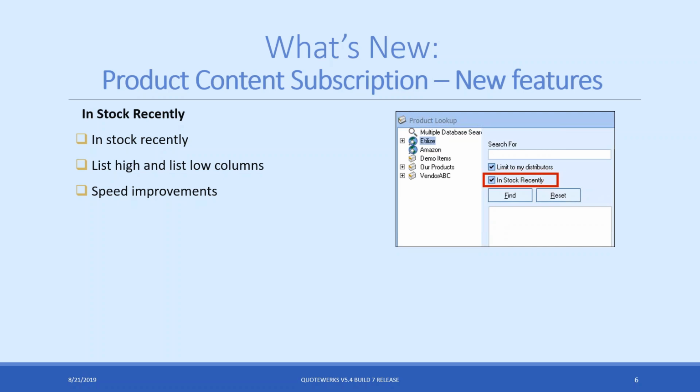We also added list high and list low columns for you. These are a great way to show you what the list price for the item has been. Essentially the list high price, so the highest list price that we've seen, and then also the lowest list price. So it gives you a good idea if the item's been fluctuating as far as the unit list price of it.